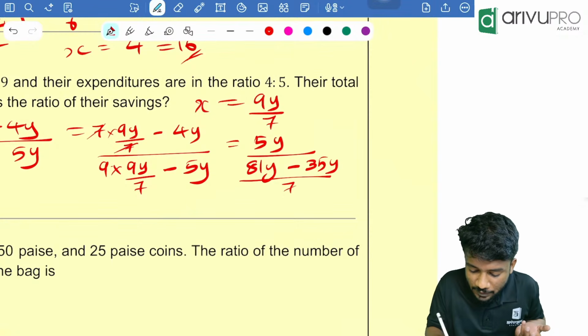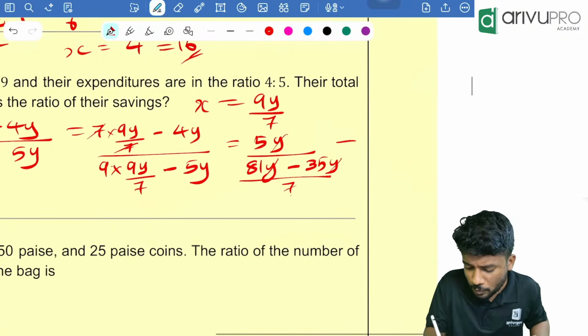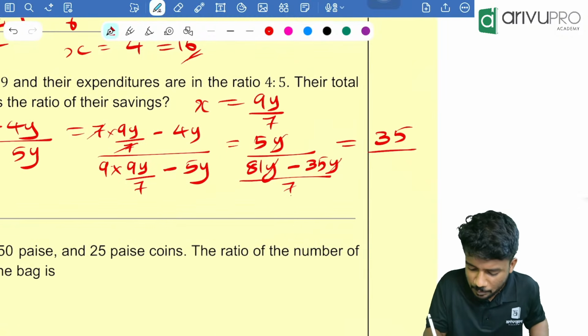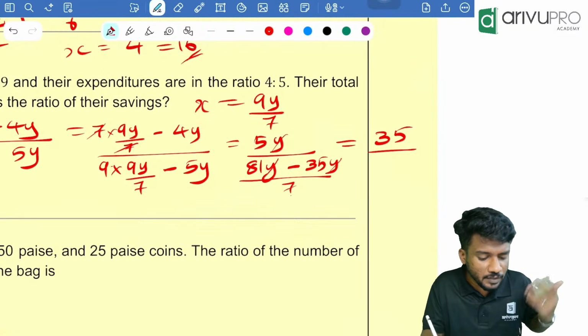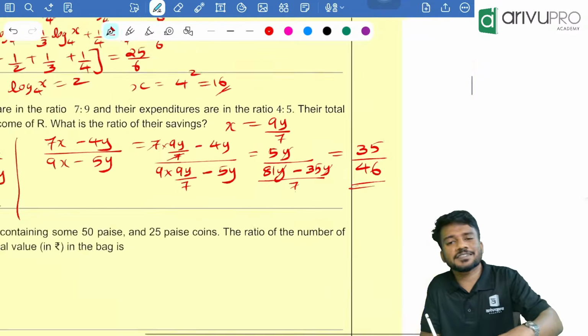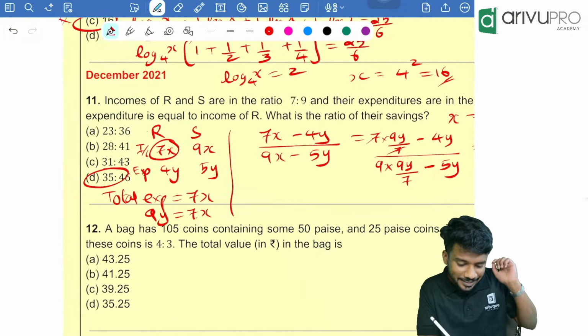divided by 7. Everywhere we can cancel the y, right? Then 7 goes to the top numerator. That means 35 divided by. So 81 minus 35 is how much? 81 minus 35 is 46. So the answer is 35 divided by 46. 35 divided by 46. Option D is your answer.